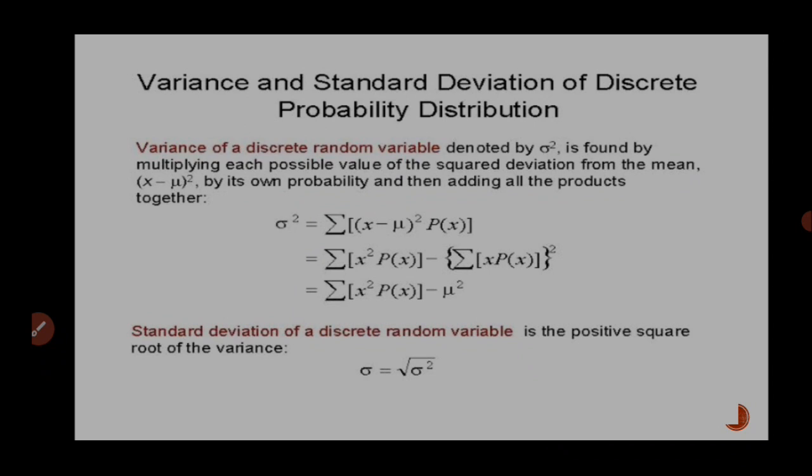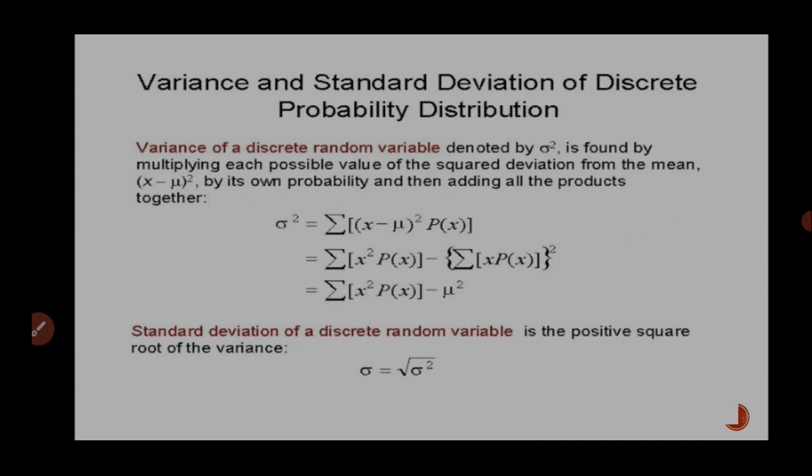Next is variance and standard deviation. As you have studied in class 11th, it is almost the same for a discrete probability distribution. So first, the variance of a discrete random variable is denoted by sigma square. It is found by multiplying each possible value of the squared deviation from the mean, that is (x minus mu) whole square, by its own probability, and then adding all the products together.